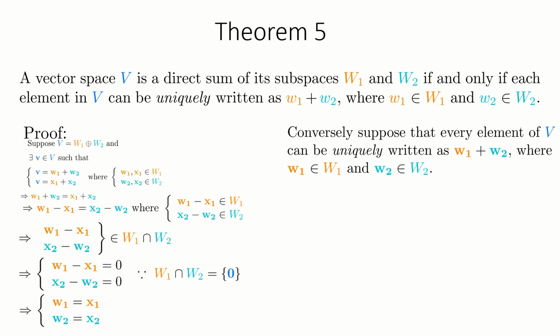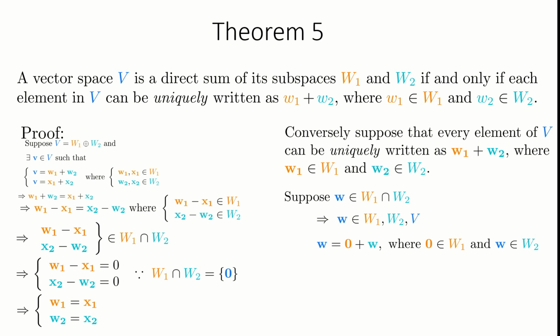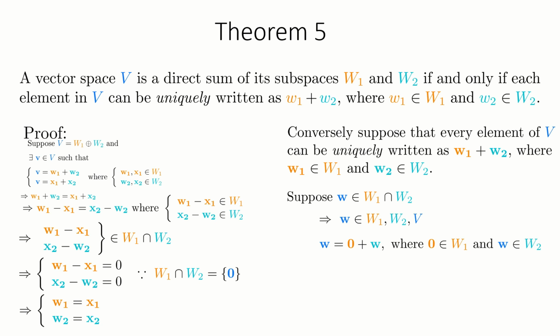Suppose every vector in V can be uniquely written as w1 plus w2, where the vectors w1 and w2 respectively belong to the subspaces W1 and W2. Again, suppose that w is a vector in the intersection of W1 and W2. This implies that w belongs to the vector space V as well as the subspaces W1 and W2. We can write the vector w as the addition of two vectors, the 0 vector and the vector w itself, where 0 is from the subspace W1 and w is from the subspace W2. We can also write the vector w as the addition of the vector w and the 0 vector, where the vector w belongs to the subspace W1 and the 0 vector belongs to the subspace W2.